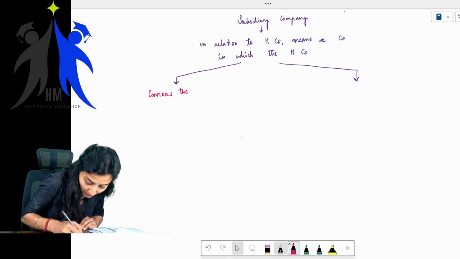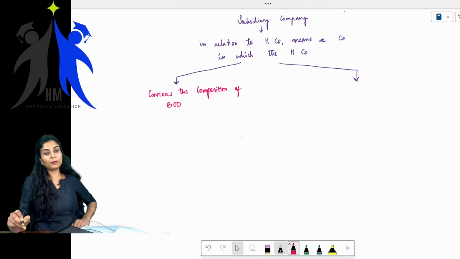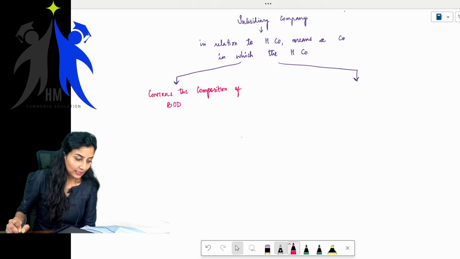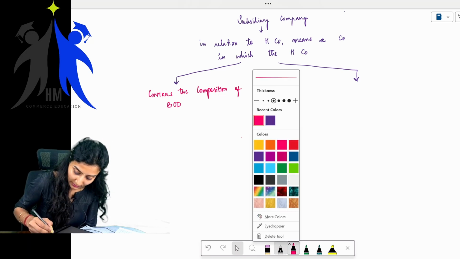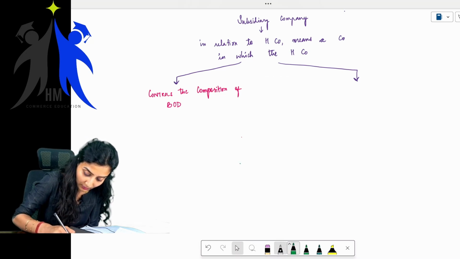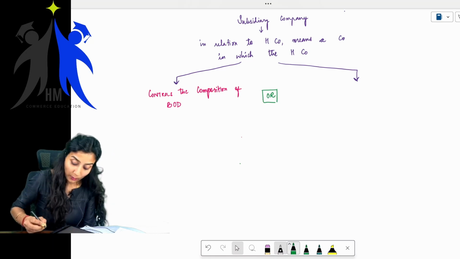the composition of board of directors. I'm writing it as BOD, BOD meaning board of directors. Or there is one more point. Okay, this is or here. Or meaning what, ma'am?